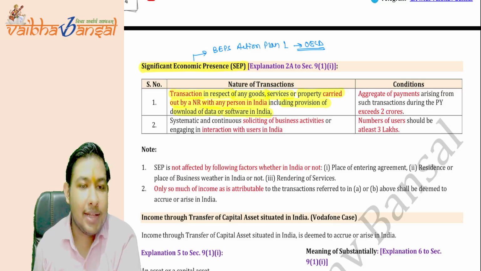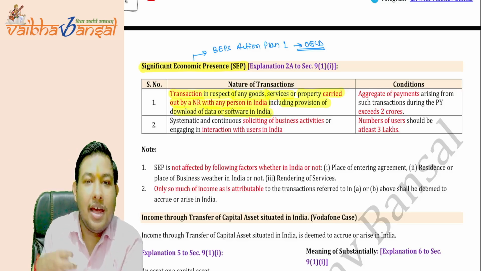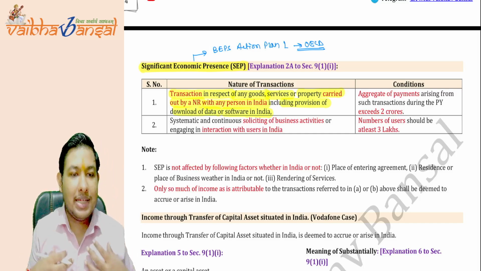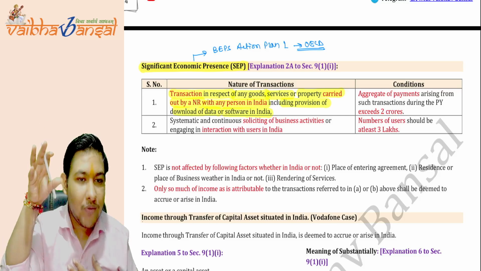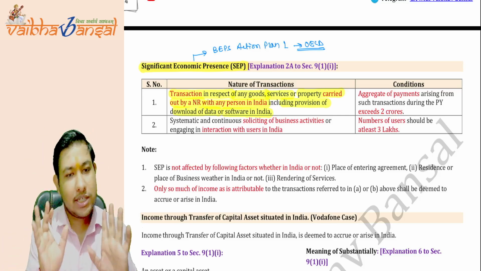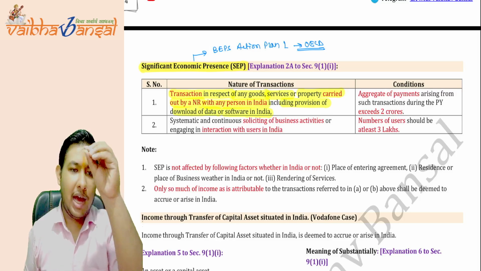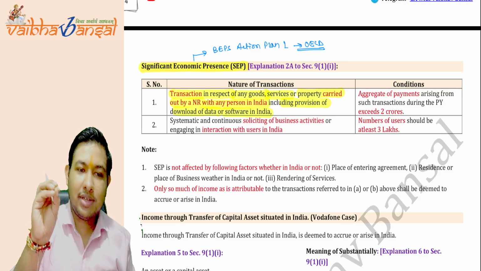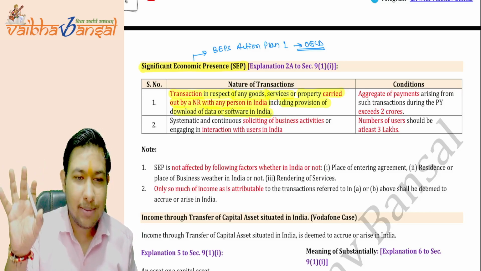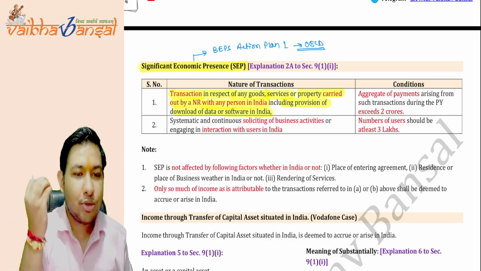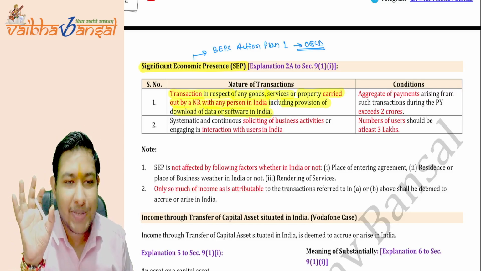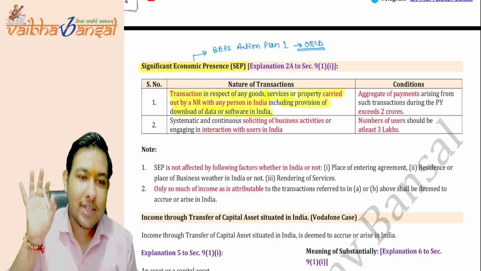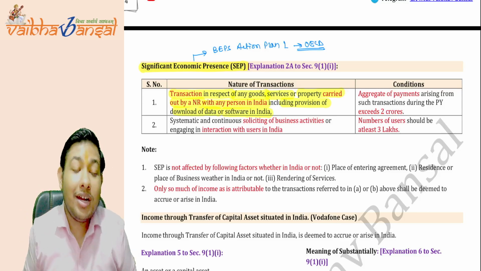Suppose there is a transaction between a resident and a non-resident. Suppose I am transacting with a non-resident, say Netflix. Netflix is a non-resident. I am contracting with Netflix and taking the yearly subscription, whatever the price is. Suppose 9.99 is the price of the yearly subscription of Netflix. I have given Netflix the yearly subscription for downloading the data.